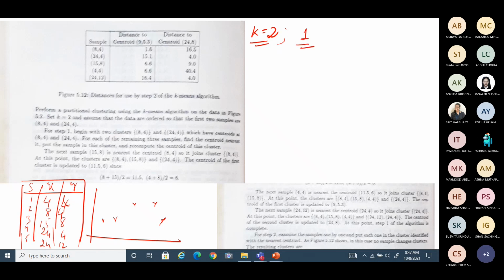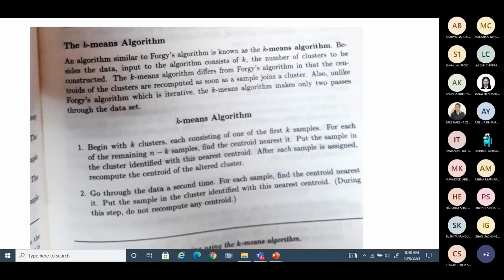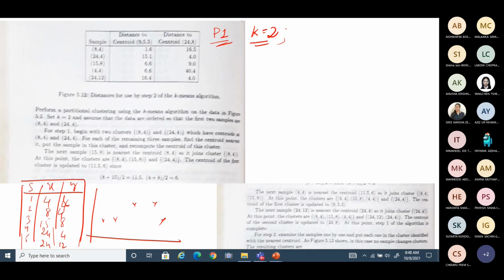In pass 1 through the data, the seed points chosen may be anything, but I will go with the seed points chosen in the given example, which are the samples 8, 4 and 24, 4. I'll choose the same samples as seed points.